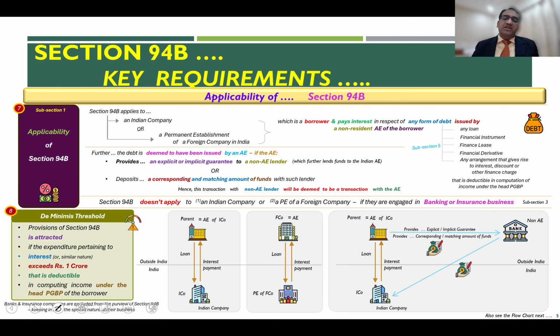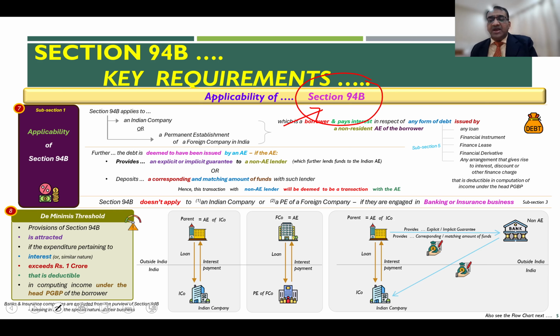Now, one more thing is that we have seen even in the BEPS Action Plan 4, the recommendation was that there can be a possibility of legislating a minimum threshold, the de minimis threshold, so that low risk companies are eliminated from the purview of applying this interest limitation rule. Now, India under Section 94B has also introduced this de minimis threshold.